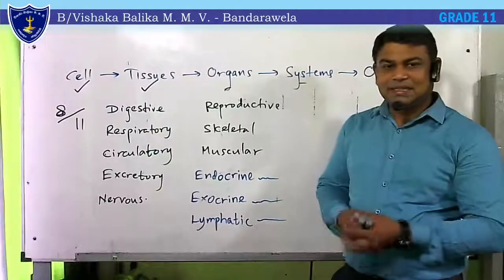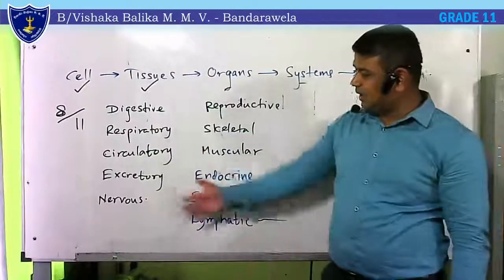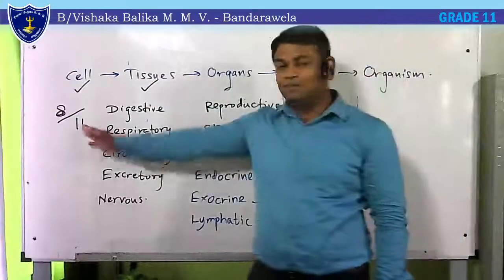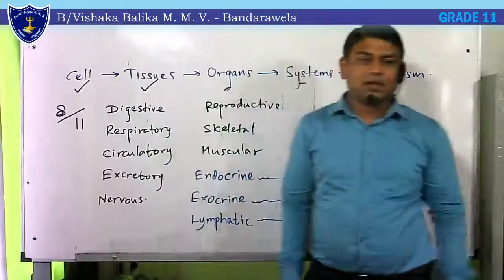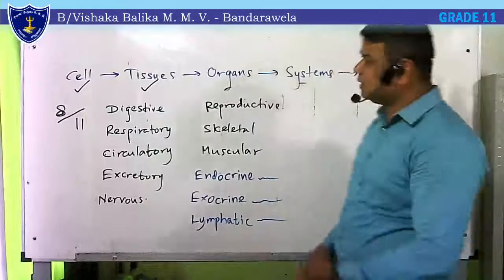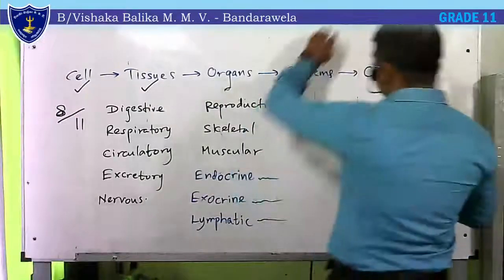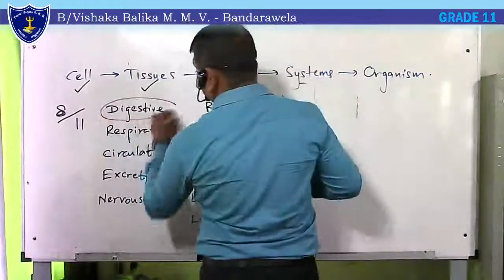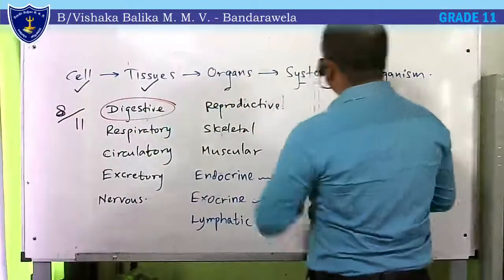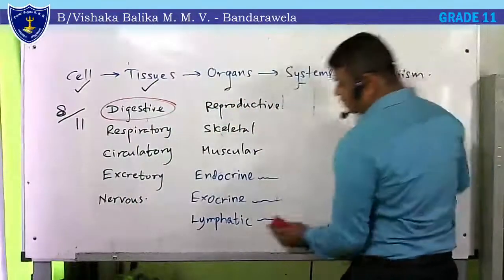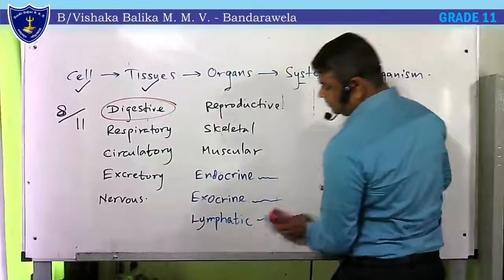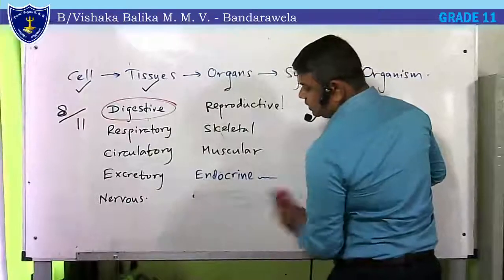Now, how many systems have I written here? There are eight major systems and three minor systems. Altogether, there are 11 systems. That's the story about the systems, and we will start our lesson from the digestive system. Today, we can discuss very important facts about the digestive system and digestion. Let's learn about digestion.